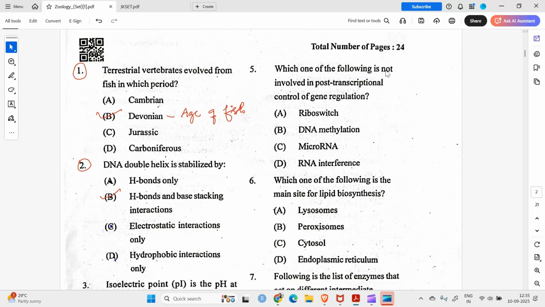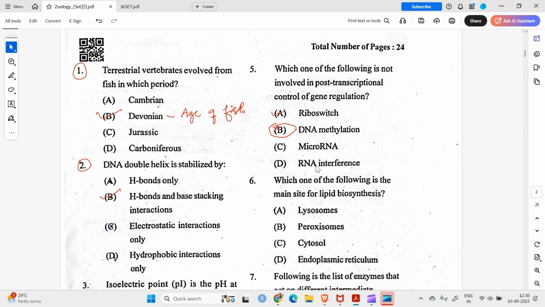Question number five. Which of the following is not involved in post-transcriptional control of gene regulation? Option A is riboswitches. Yes, they are involved, as you have seen in the tryptophan operon, where those hairpin loops between different leader sequences bring about either activation or suppression of gene expression. Riboswitches, yes. DNA methylation, no, this is not involved. So DNA methylation is the correct answer here.